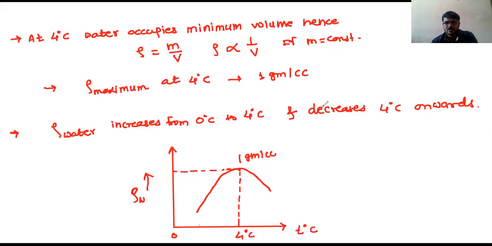Yes, understood? So from this, what we have concluded, as we have seen before, is that only from 0 to 4 degrees Celsius water contracts instead of expanding. And beyond 4 degrees Celsius, it starts expanding. So volume is minimum, or volume decreases and density increases, we can say. So density is maximum at 4 degrees Celsius and decreases from 4 degrees Celsius onwards. So note down all these points.